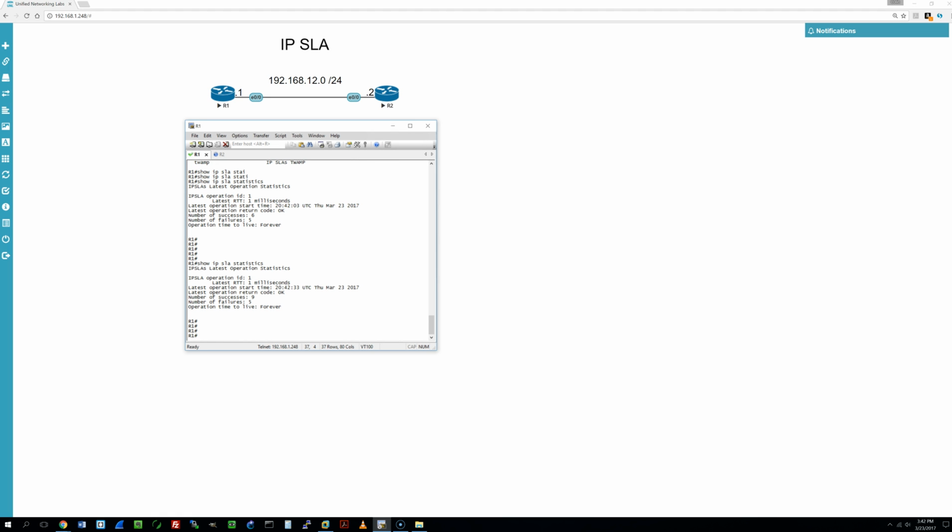SLA stands for Service Level Agreement, and it's a way to provide statistics for network administrators and other people that are managing the network. So I hope that you found this to be informative and